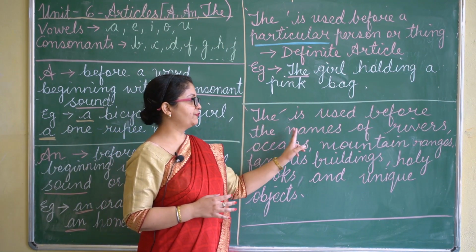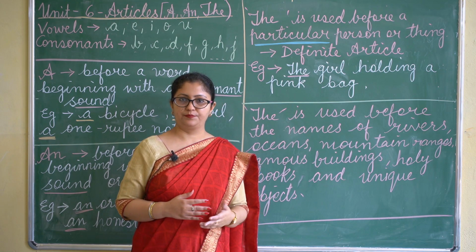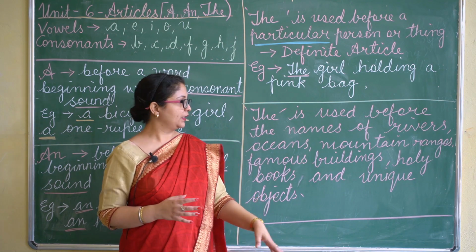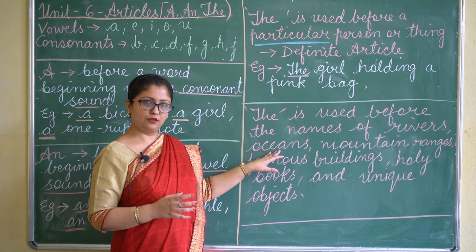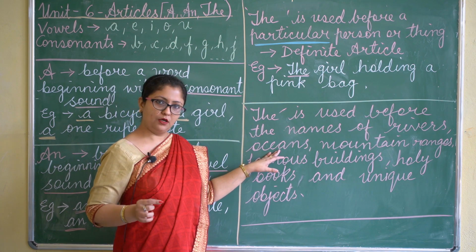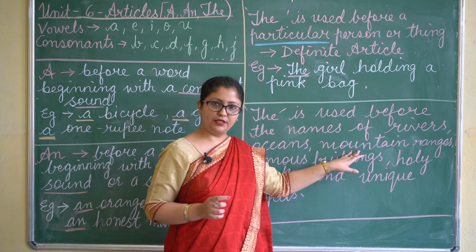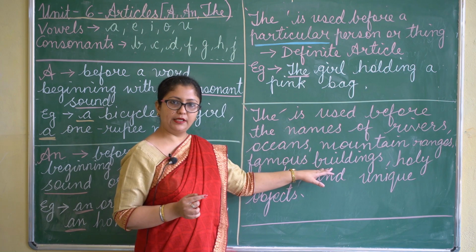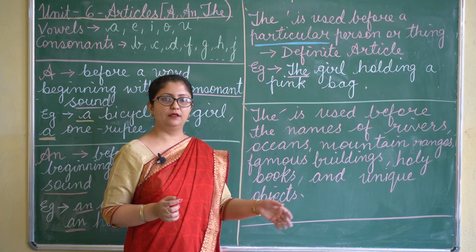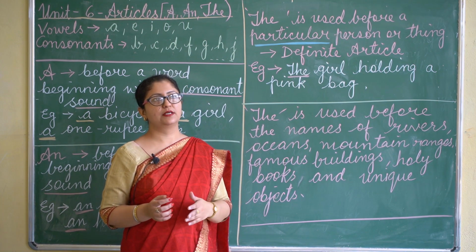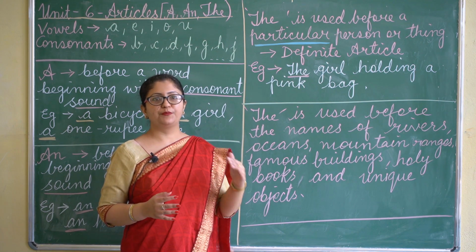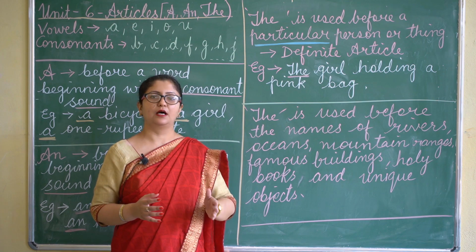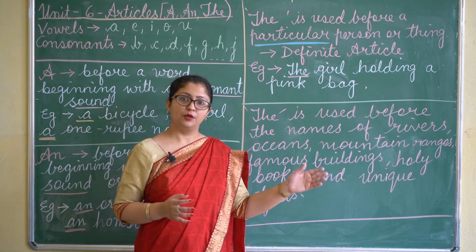The is used before the names of rivers, like when you say the Ganga, the Yamuna. Then oceans, like the Pacific Ocean. Mountain ranges, like the Himalayas. Then famous buildings, like the Taj Mahal, the Red Fort. You will not say Taj Mahal is a beautiful monument. You will not say that. You will say the Taj Mahal is a beautiful monument.